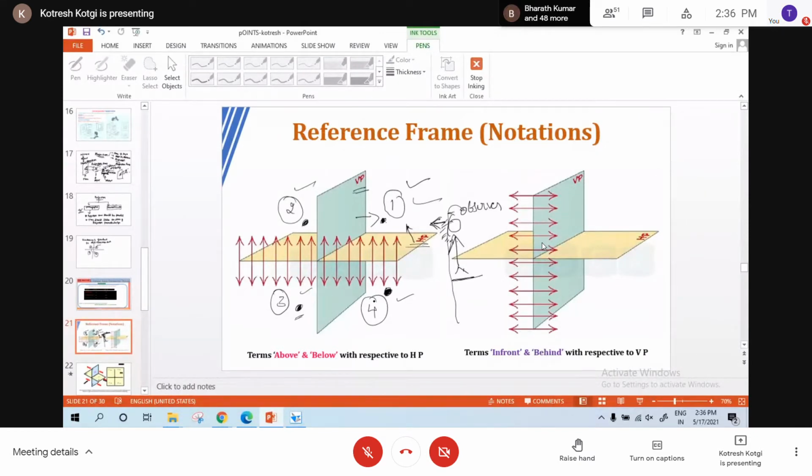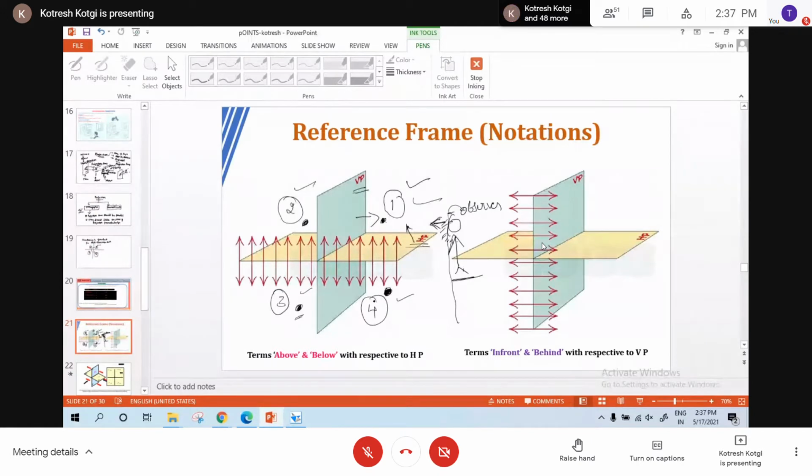So this is how you will explain the position of a point. Instead of giving the numbers, they just give the situations like this. If a point is above HP and behind VP, it belongs to which quadrant? That will be the question. The answer is second quadrant. You should write that the point is in the second quadrant.